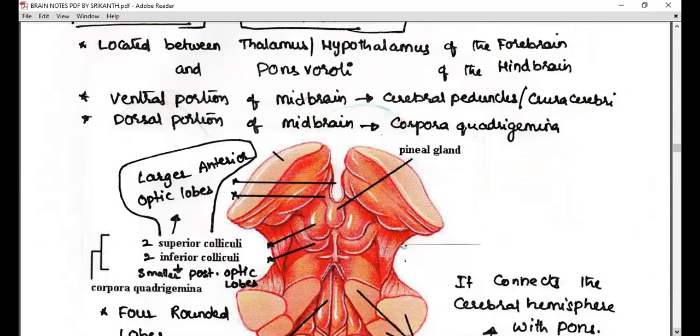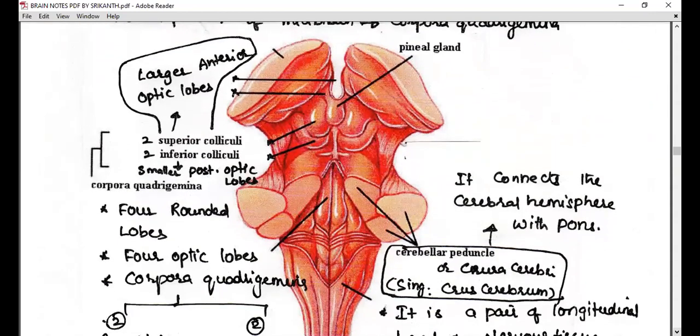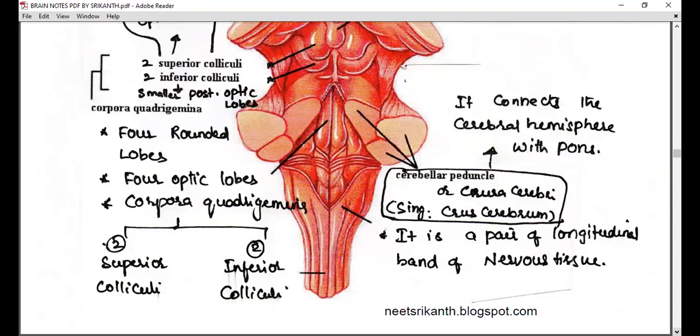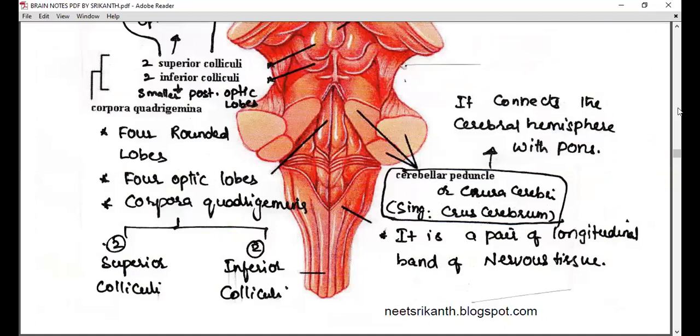So first of all, I have explained the corpora quadrigemina. It's over. Now talking about the crura cerebri, or cerebral peduncles, we say. What is it? It is a pair of longitudinal bands of nervous tissue. What will it do? It connects the forebrain to the hindbrain. These are text sentences I am saying; when it goes deeper, you can understand.